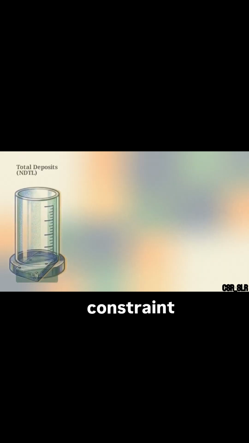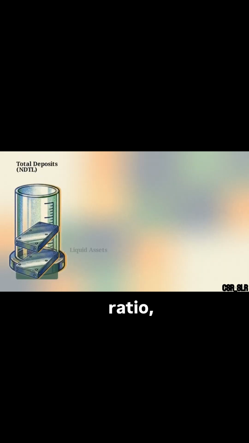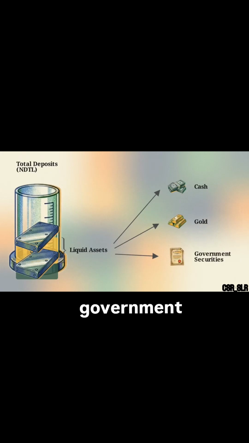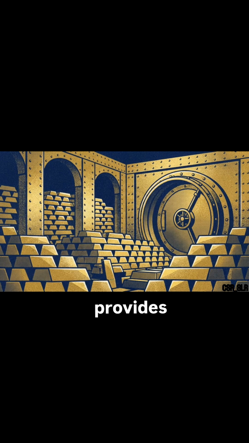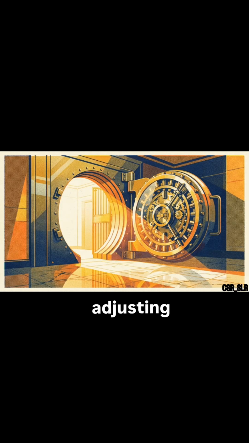The second constraint is the statutory liquidity ratio, or SLR. Banks must maintain their SLR in specific liquid assets, primarily cash, gold, or approved government securities. This provides a solvency buffer for the institution while creating a reliable market for government debt. By adjusting these direct ratio barriers, the central bank alters the physical volume of capital available for commercial lending.